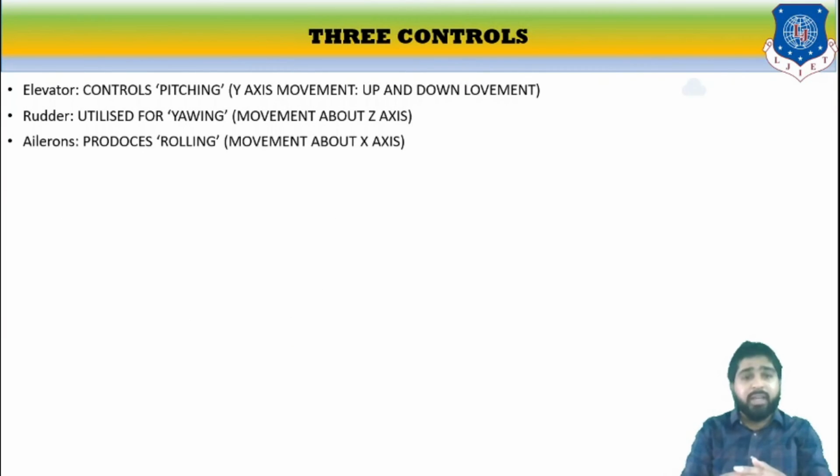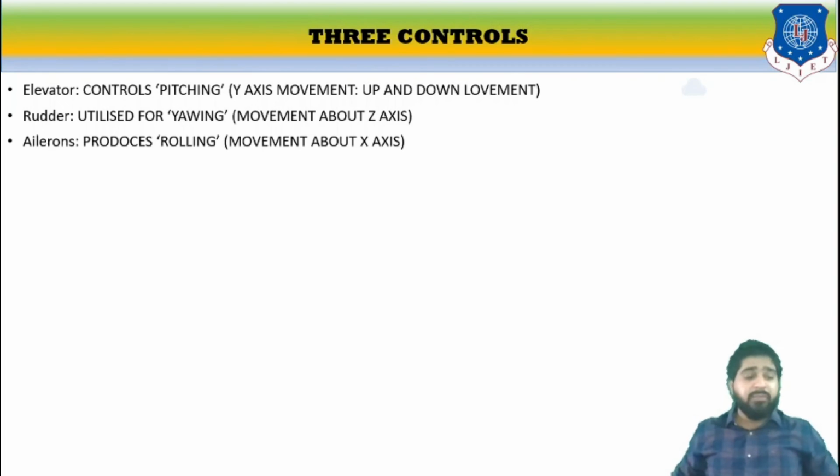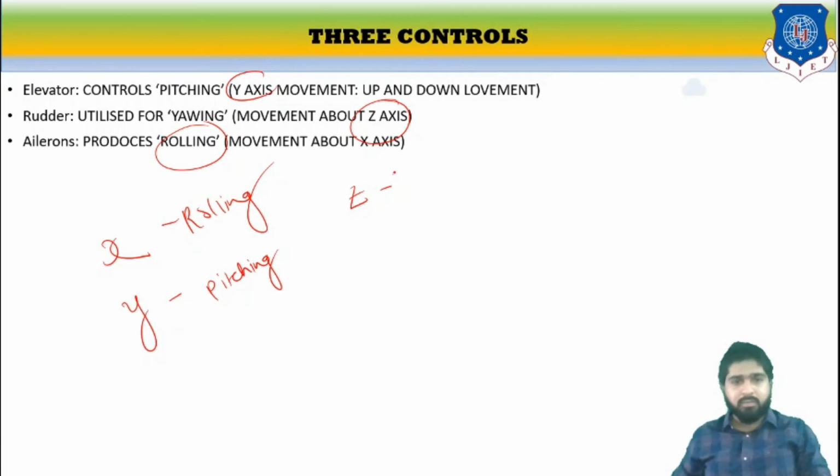Now there are certain other three controls: elevator, rudder and aileron. The elevator controls pitching. I narrated this in the first level, and I will explain it in detail. Pitching means the y-axis movement, up and down movement. The rudder means yawing, that means z-axis movement. And aileron means rolling, which means movement about the x-axis. So x-axis movement is called rolling, y-axis movement is called pitching, and z-axis movement is called yawing.